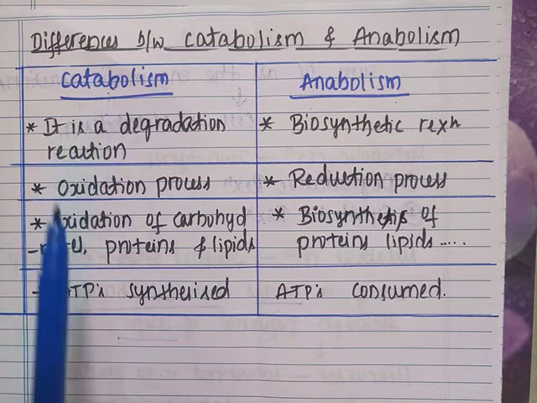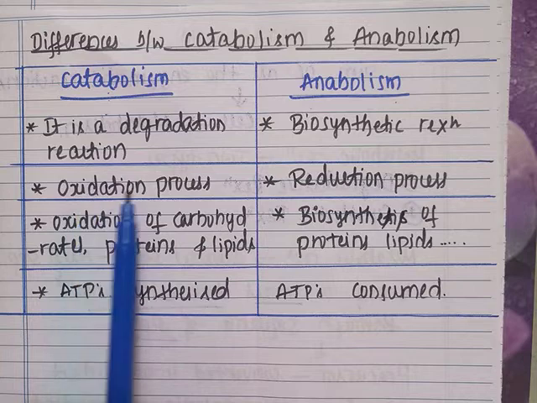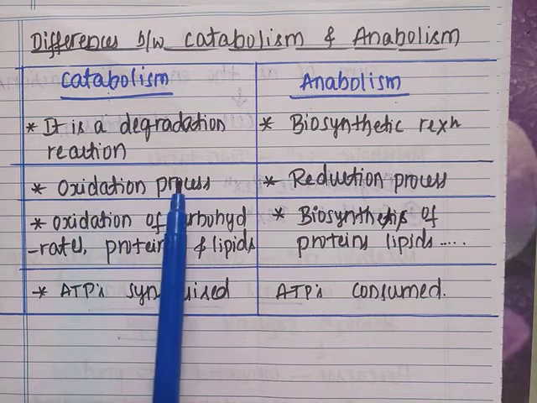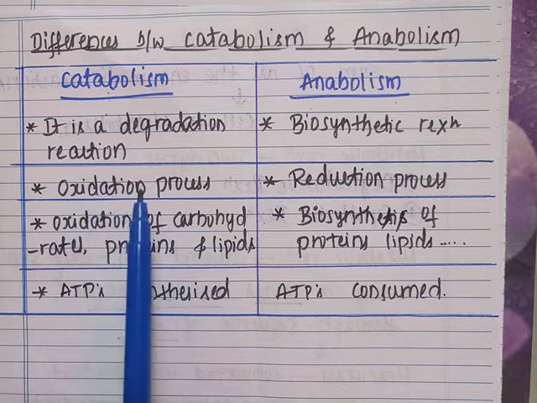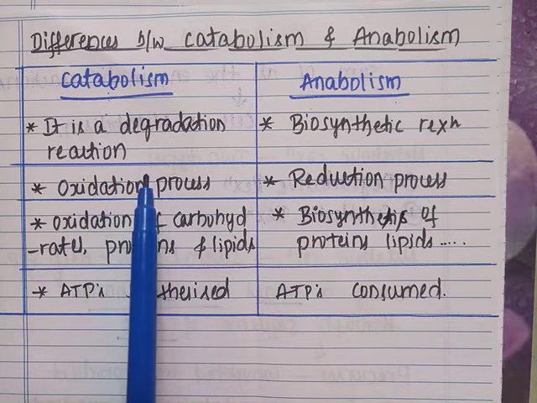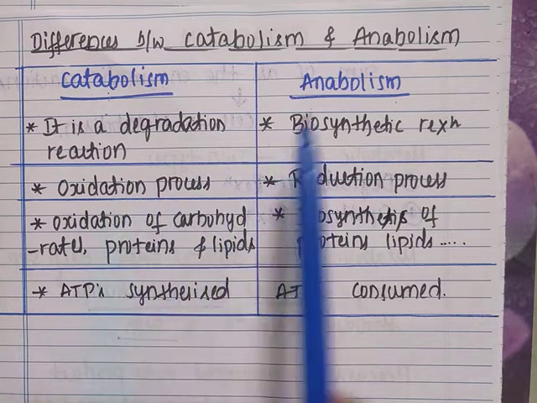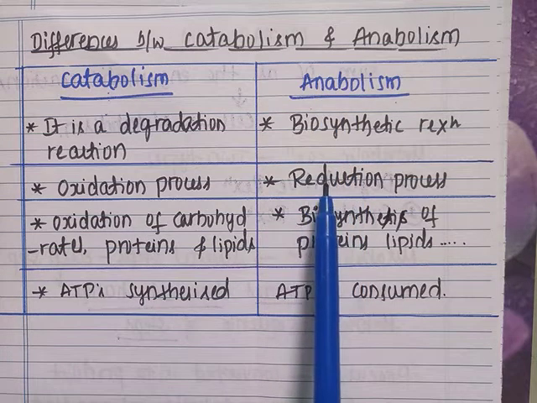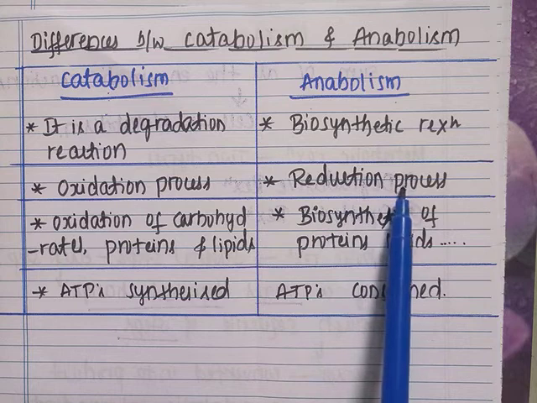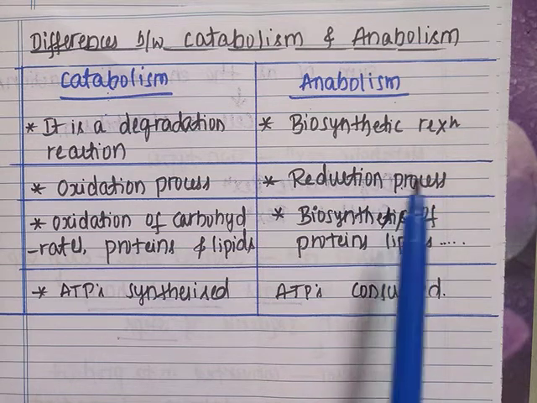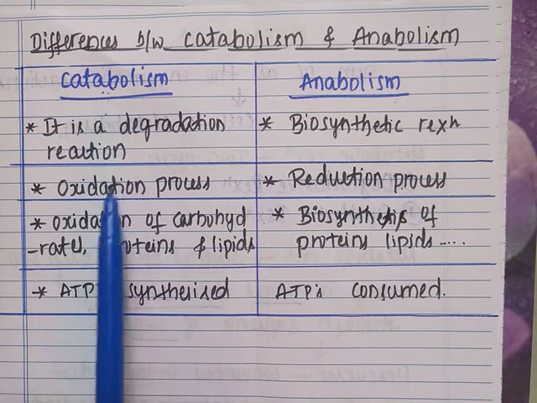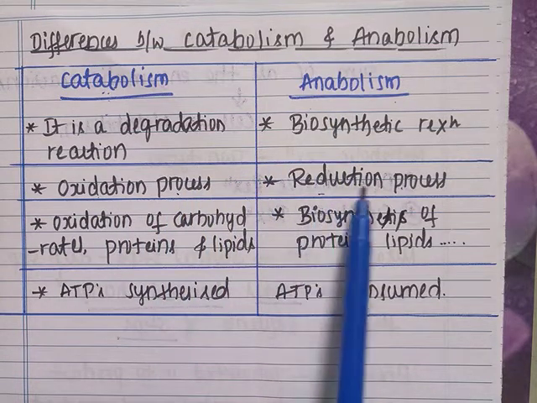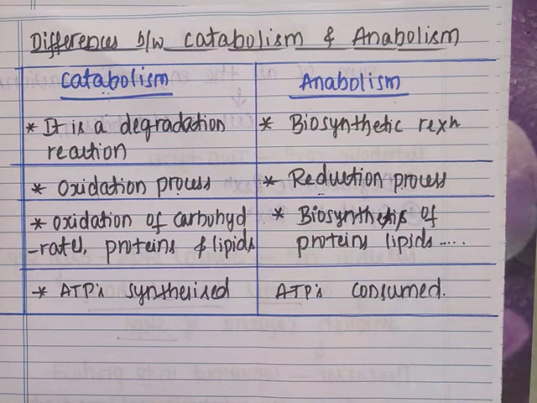Catabolism is an oxidation process. Here the larger molecules undergo oxidation to convert into simple molecules. In anabolism, the smaller molecules undergo reduction to form the larger molecule. So catabolism is an oxidation process, whereas anabolism is a reduction process.